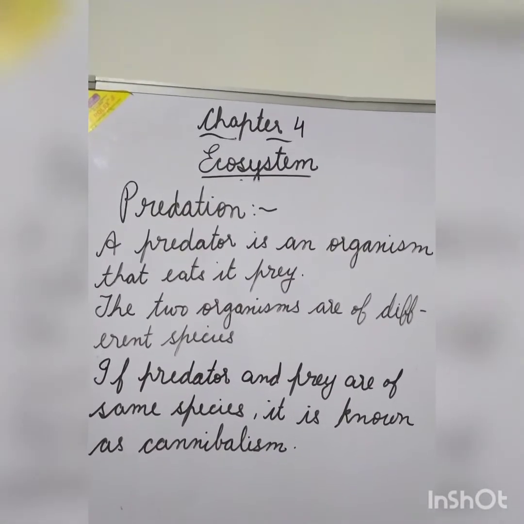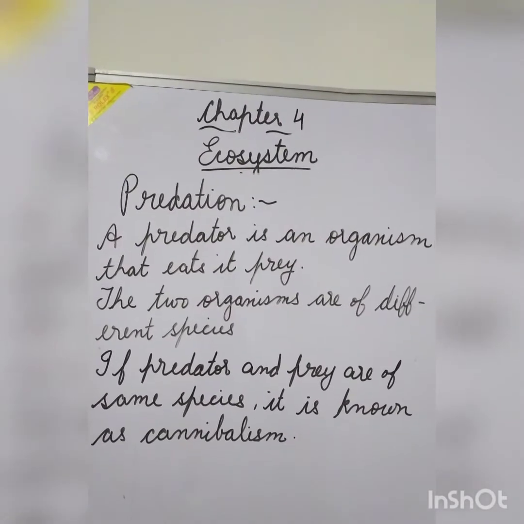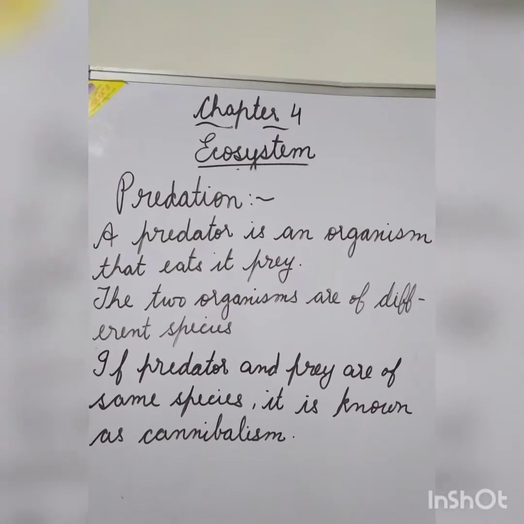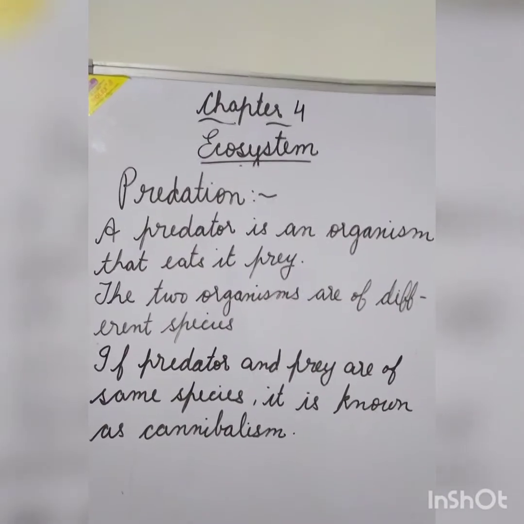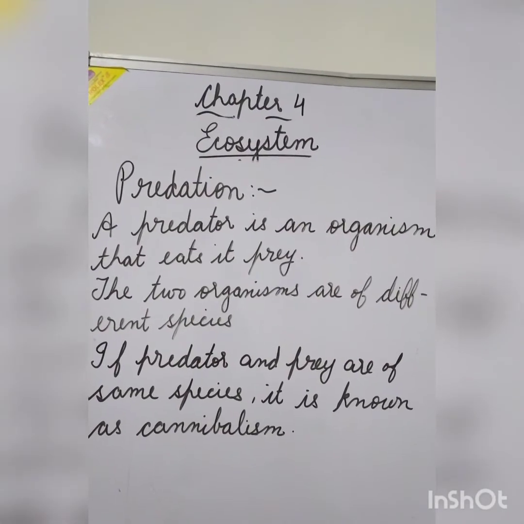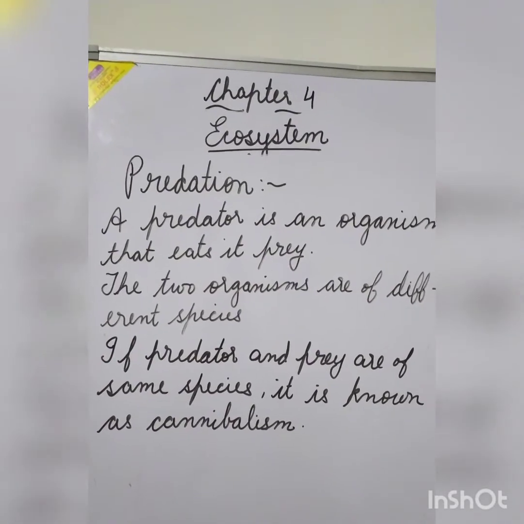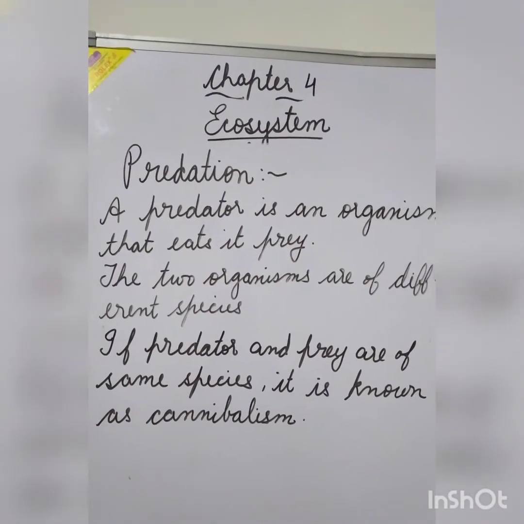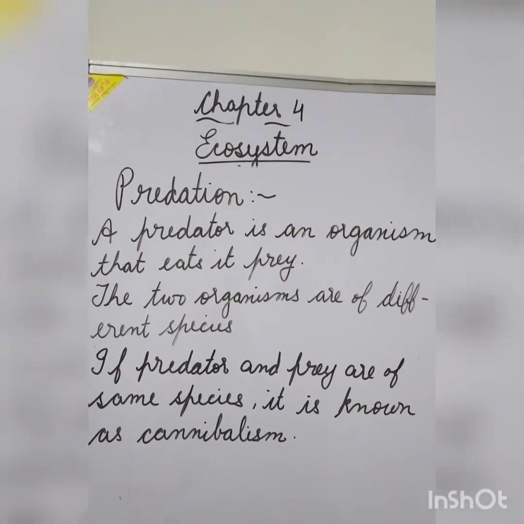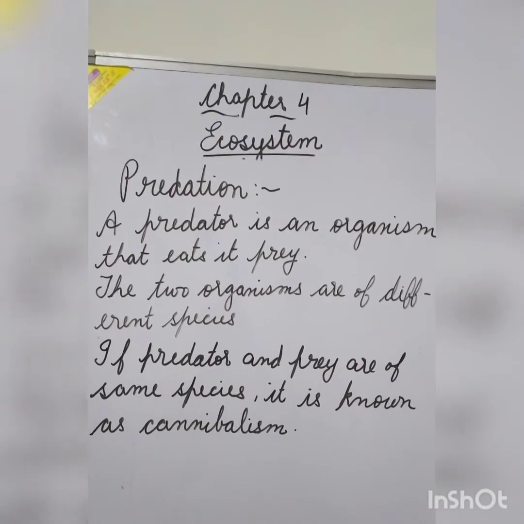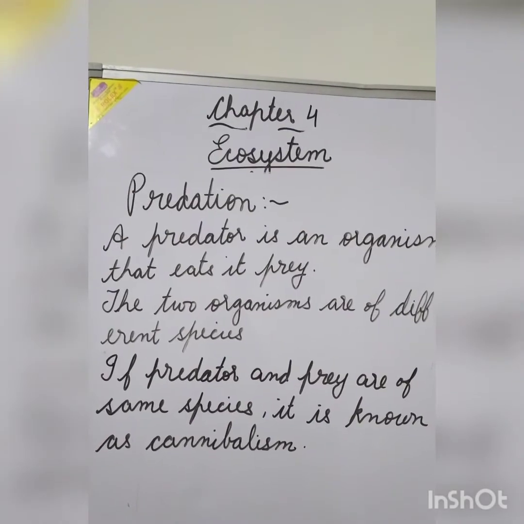Predation. It is a process in which an organism hunts or kills another organism to get its nourishment. A predator is an organism that eats its prey. The prey means the animal on which it hunts. Example: lion and deer. Here lion is a predator and deer is a prey. The two organisms, predator and prey, are generally of two different species. But if the predator and prey are of the same species, it is known as cannibalism.